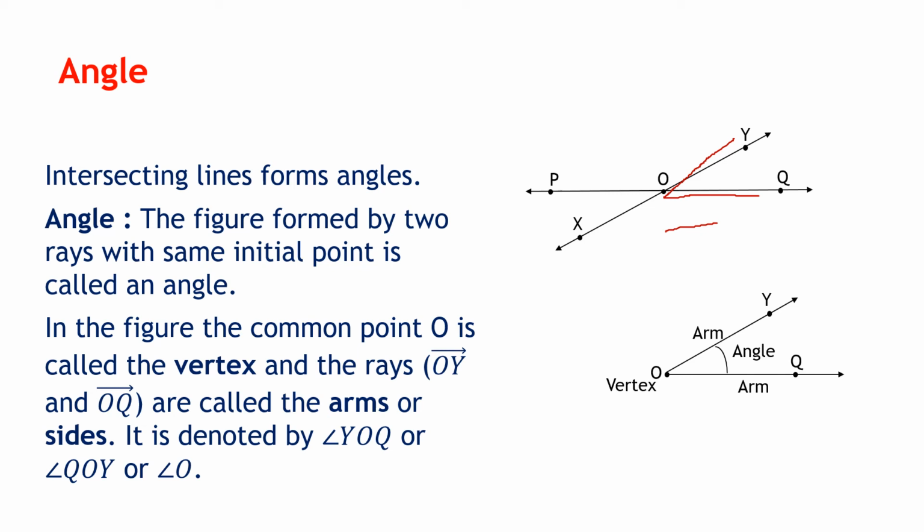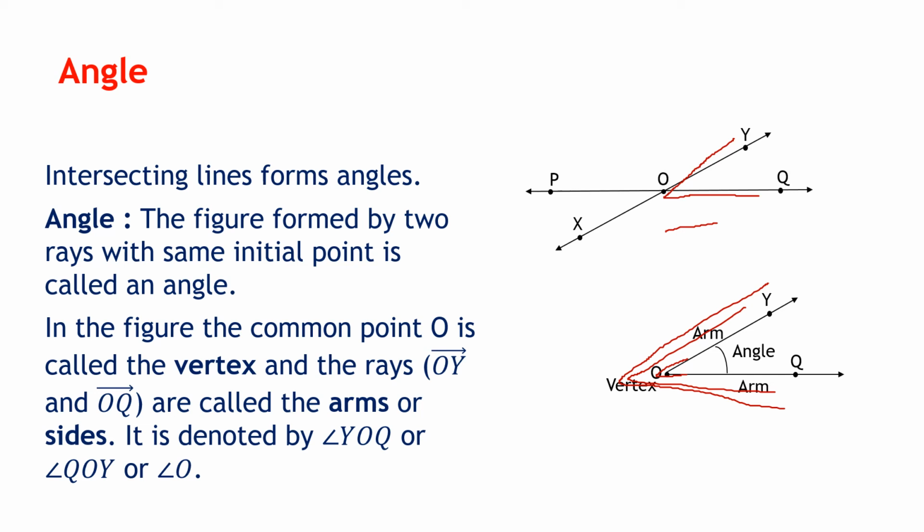Now how do we name the angle? You can call the angle by a name in a specific order. You can call it YOQ, or you can call it QOY. You can give it either name. Yes, but the vertex will remain in the middle. So it's YOQ or it is QOY. And sometimes we just write it as angle O. So this is an angle. And how do we get an angle? What is an angle? It is a figure formed by rays with the same initial point.